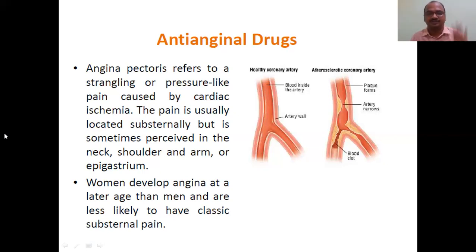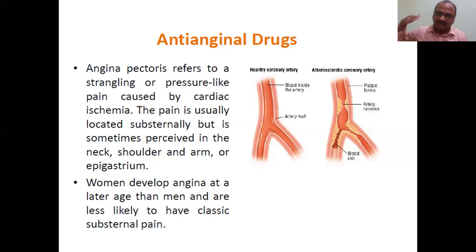Next, women develop angina at a later stage than men and are less likely to have classic substernal pain. So women are much less prone to getting angina pectoris, whereas men are in a dangerous position. Men will get it at an early stage, around 35, 40, 45, whereas women will get angina pectoris late, at 60, 70, 80.